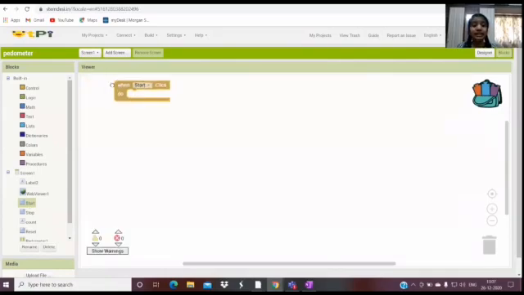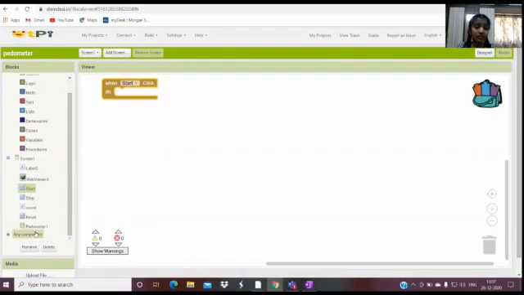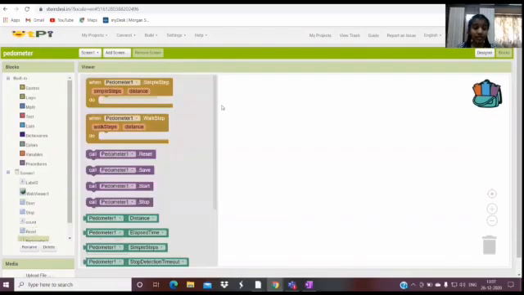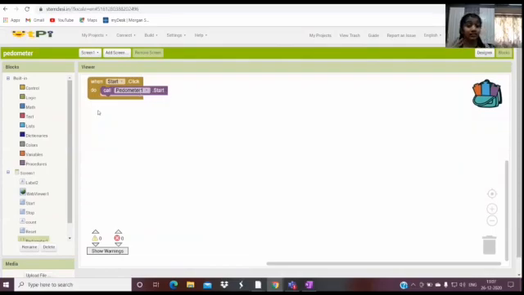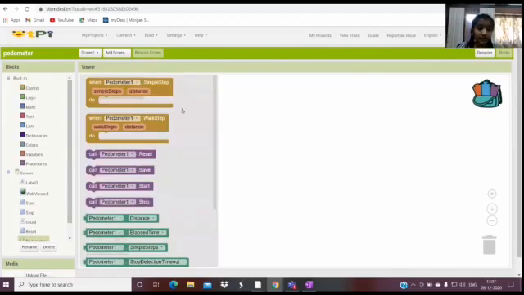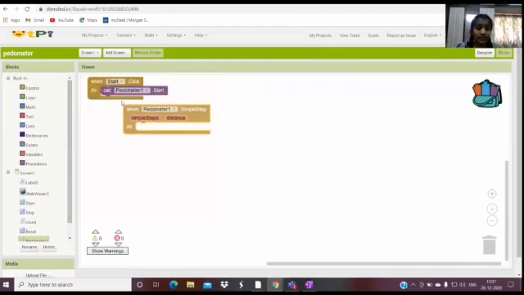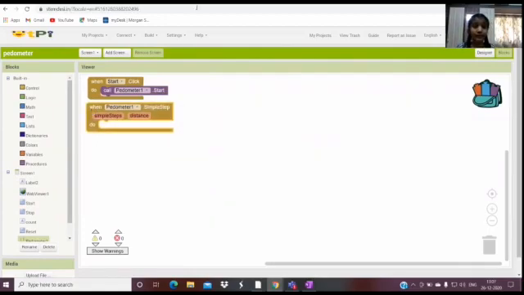Let me give when start is clicked. You're going to go to the pedometer right here, and there's something known as call pedometer start. Just drag and drop it inside. Now let's go to the pedometer, and let me give when pedometer simple step, when we walk.